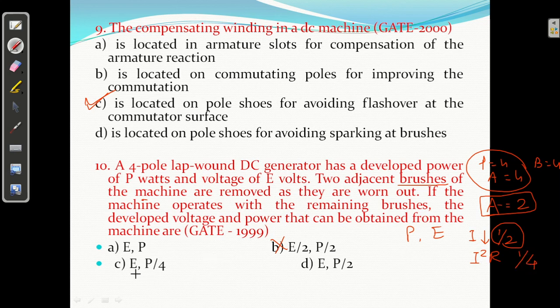Okay, so see, this is the correct answer. C is correct answer. Okay. अगर आप उसका यूटिलाइज नहीं कर पा रहे तो पावर will be 1/4 हो जाएगा.